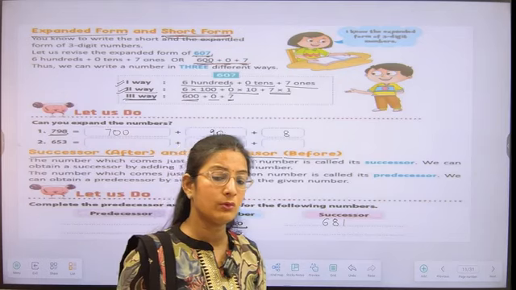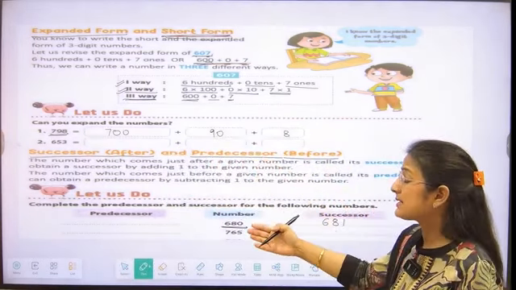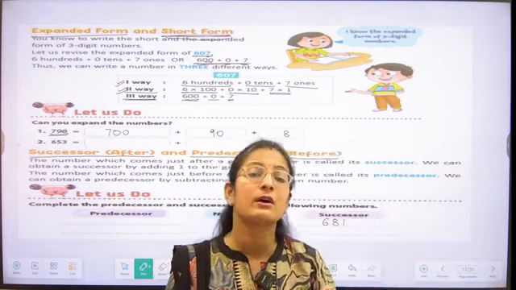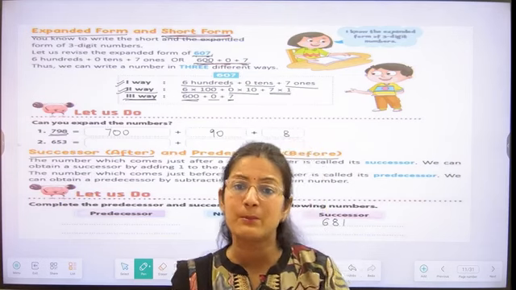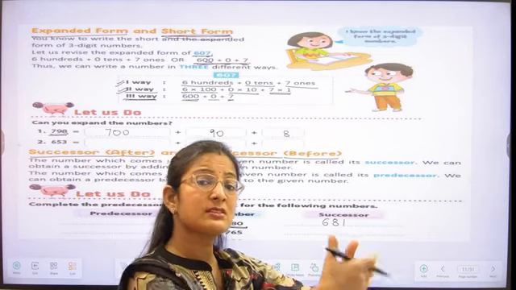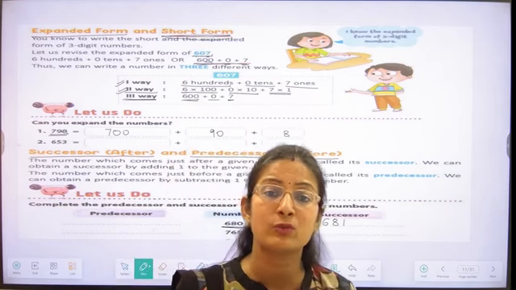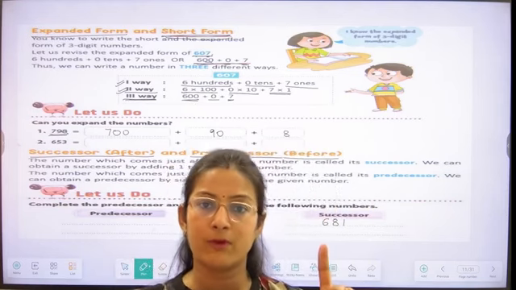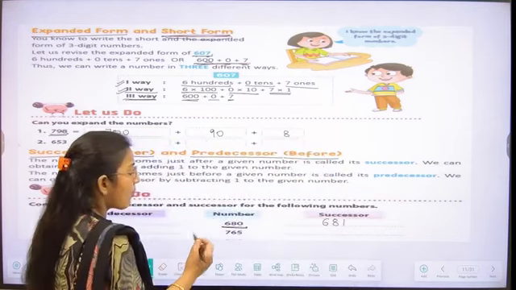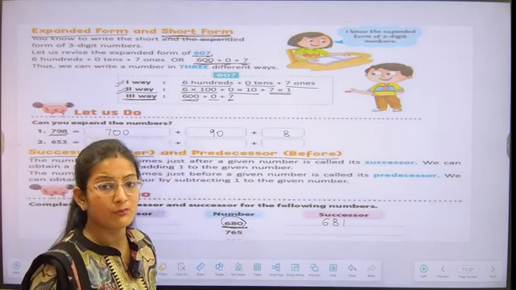Similarly, if I'm asking you what is the predecessor of a number, then we have to write the before number, the number which comes just before that number. Or we can say that we have to only subtract 1 from that number. So let's do it with me. If I'm asking you what is the predecessor of 680, then what we have to do?